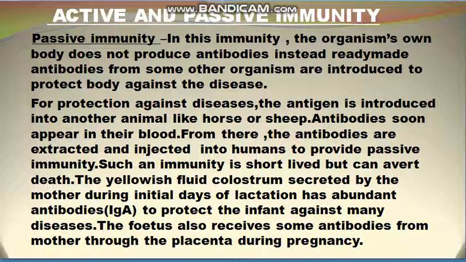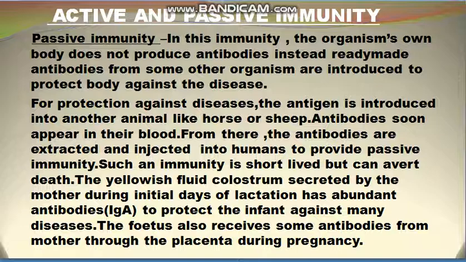Otherwise, now you understand that active immunity is that immunity in which the microbe, living or dead, is entered into the body, and then either on its own antibodies are produced, or the antigen is provided in the form of a vaccine, and then antibodies are produced. But in the case of passive immunity, antibodies are directly introduced in the body.